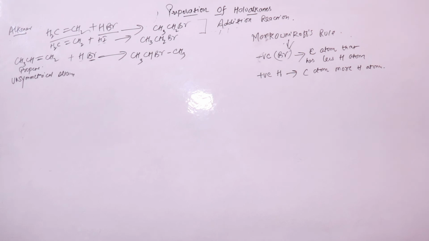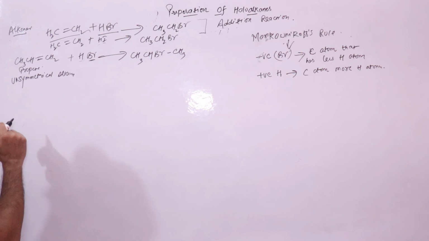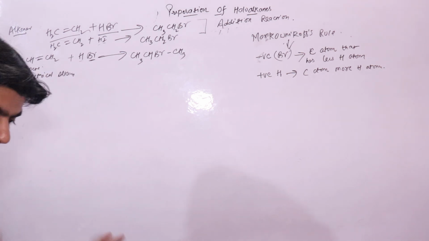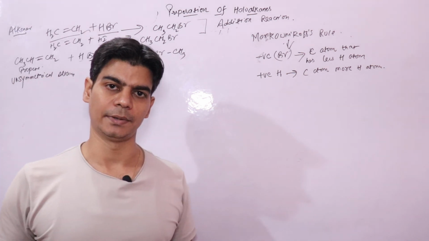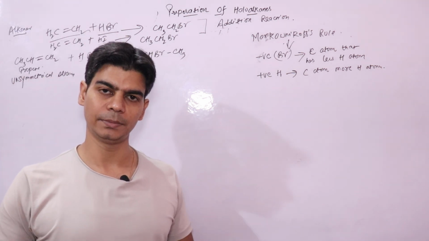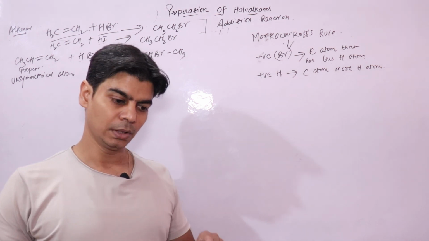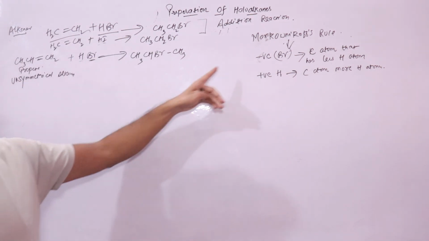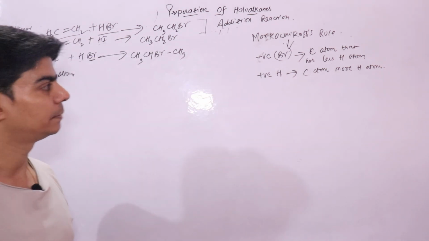Now if I do the same reaction in presence of benzoyl peroxide, or any peroxide, mainly we take benzoyl peroxide, the reverse of this happens.